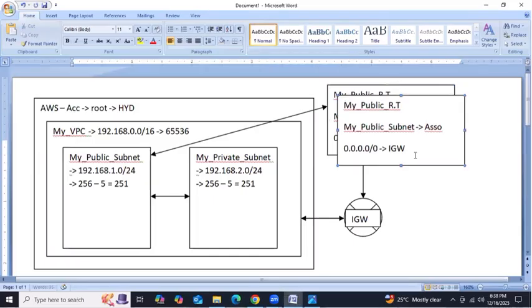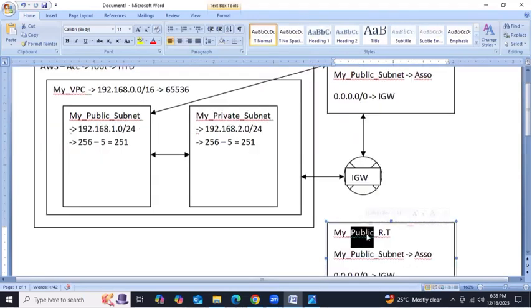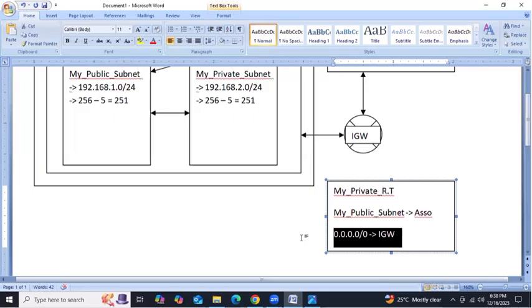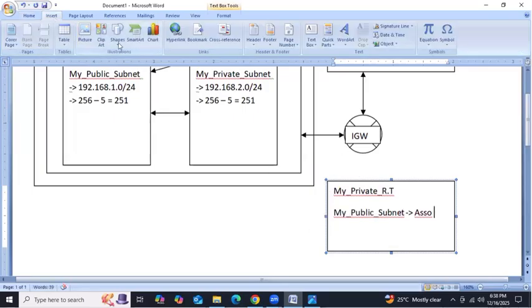I'm trying to create one more route table, that is a private route table. In this private route table, we are not going to add the IGW entry. If you want, you can create it, otherwise you can leave it. It's not a problem. It's not mandatory.